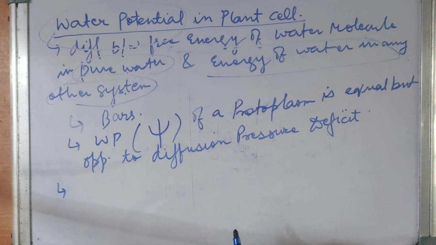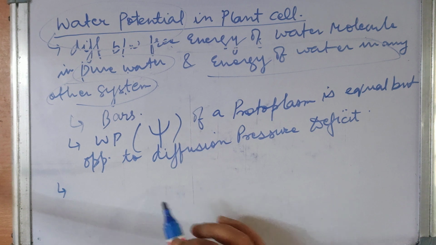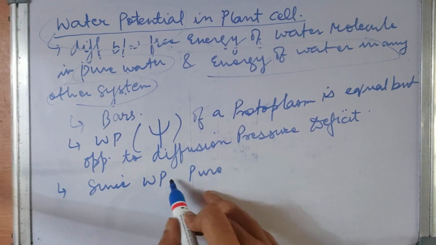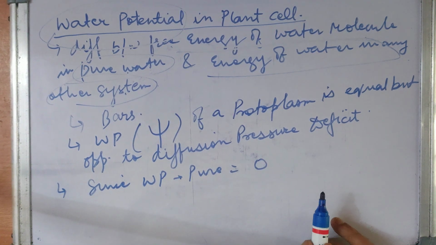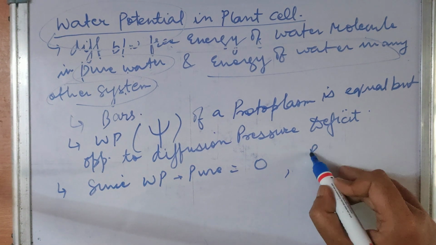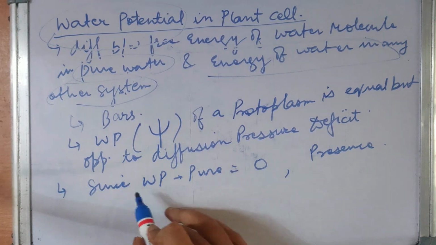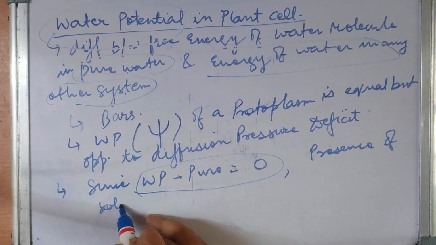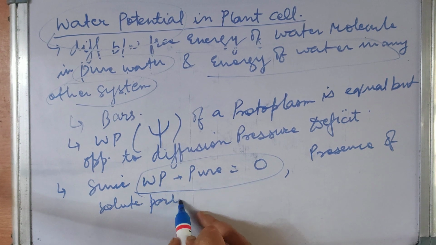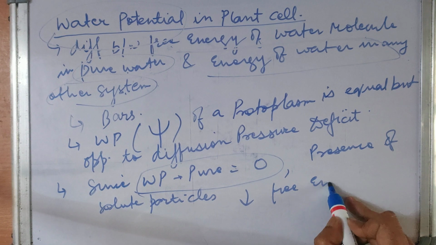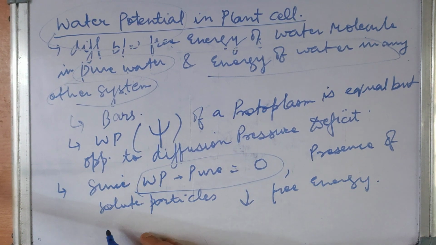Water potential of pure water is 0. Since the water potential of pure water is 0, the presence of solute particles reduces the free energy of water. Hence water potential also decreases.